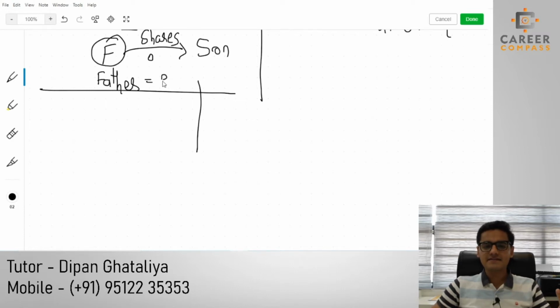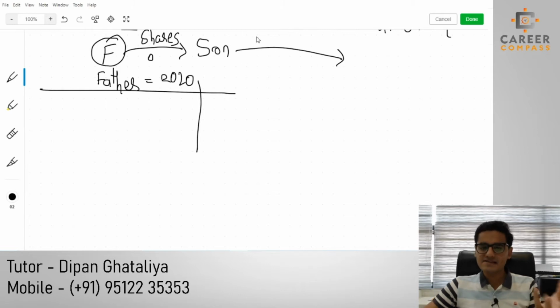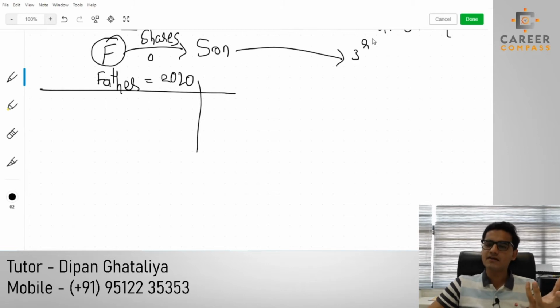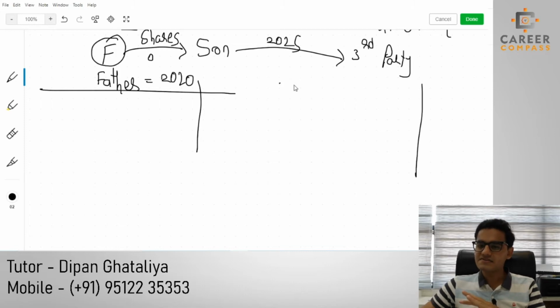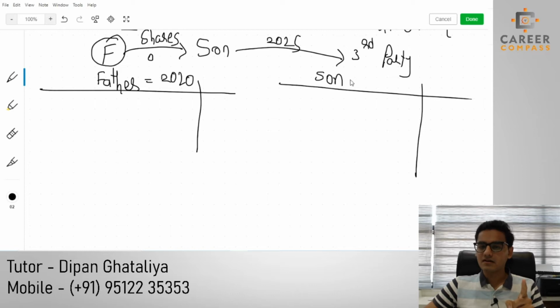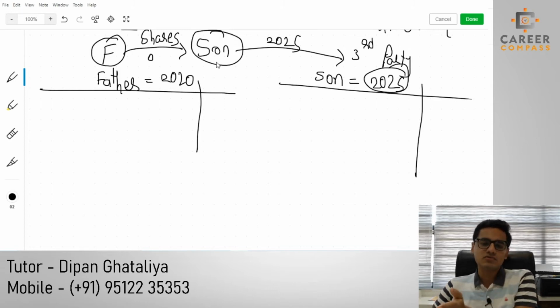Okay, and right now it's the year 2020. So father has disposed of the shares. It may be possible that son will once again in future sell these shares to a third party. Son may sell in the year 2025, after 5 years. Then once again another CGT proforma should be prepared, but it will be for son in the tax year 2025, because in 2025 son is making the disposal, son is transferring the asset to a third party.